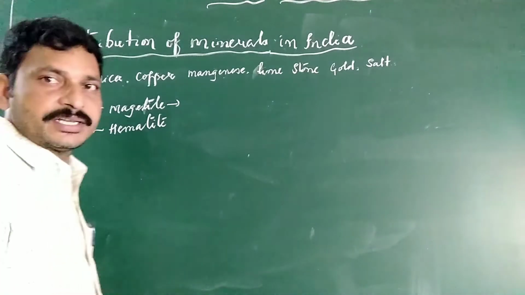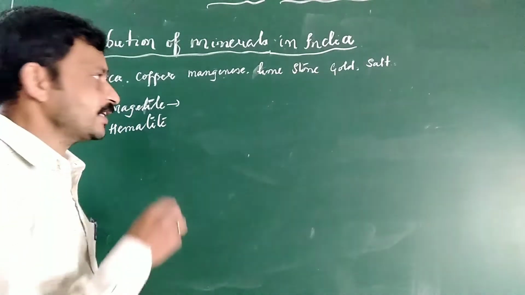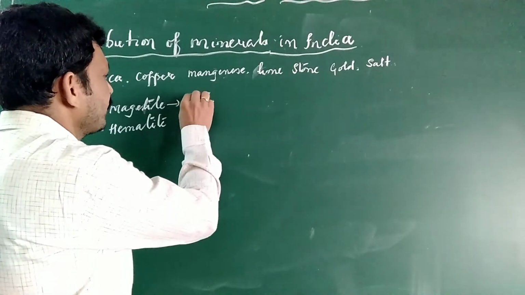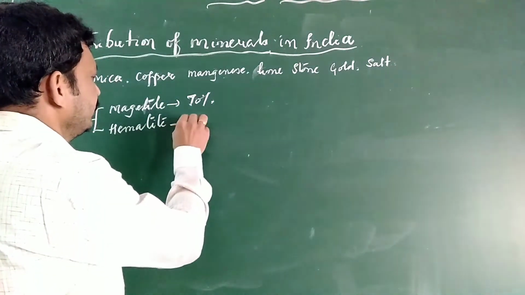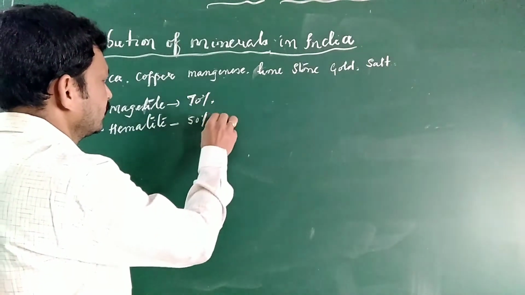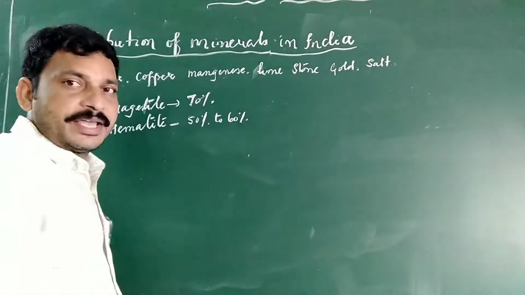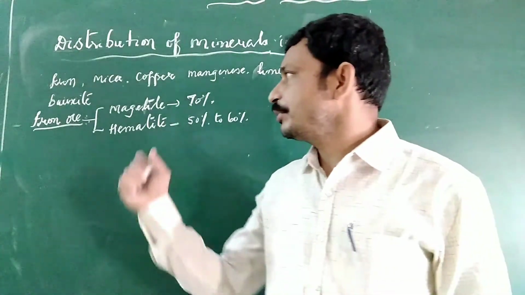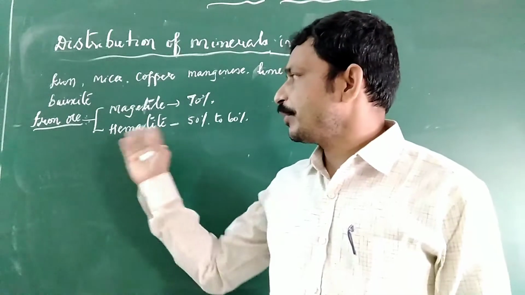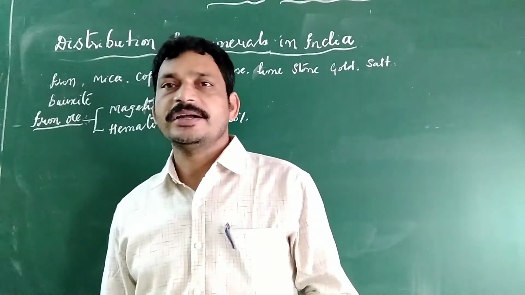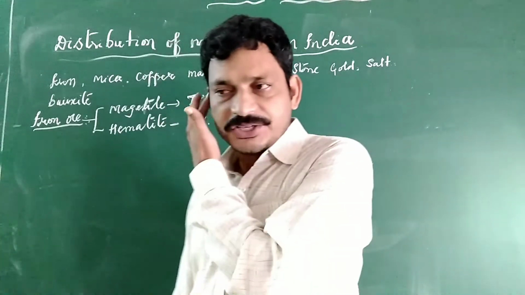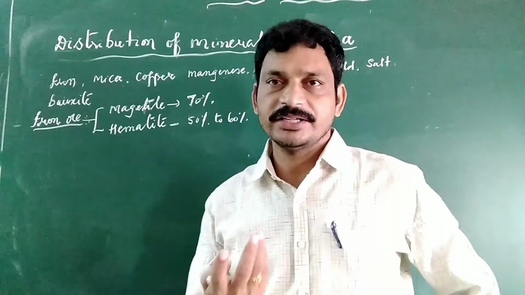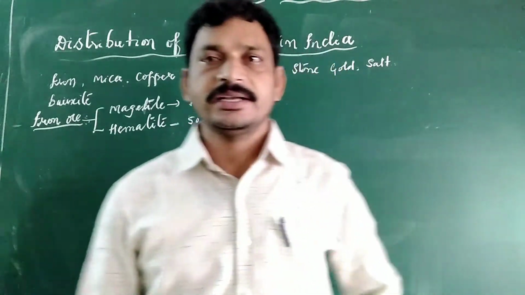The magnetite has the finest quality of iron, up to 70% iron ore. Hematite has 50 to 60% iron. Magnetite is the finest quality of iron ore, mostly available in India. The most important states producing iron ore are Jharkhand, Odisha, Goa, Madhya Pradesh, Chhattisgarh, and even Maharashtra. This is iron ore.